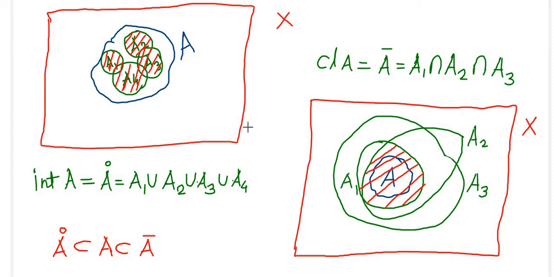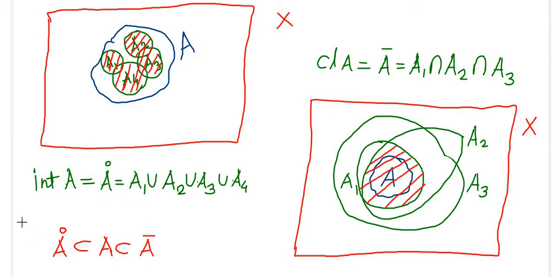Again if you observe here, A1, A2, A3, A4, all these are open subsets, and we know that the union of open subsets is again an open set. Therefore the union of these is an open set, which means that A interior is always an open set.